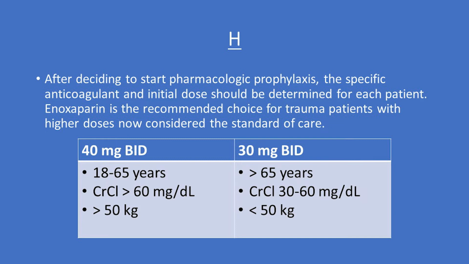Additional ways suggested in the paper to dose enoxaparin is based on weight, using either 0.5 or 0.6 milligrams per kilogram BID, or 30 milligrams BID for patients weighing 50 to 60 kilograms, 40 milligrams BID for patients weighing 61 to 99 kilograms, and 50 milligrams BID for patients weighing greater than 100 kilograms. They say that patients receiving higher doses based on weight should be monitored with anti-10A levels.